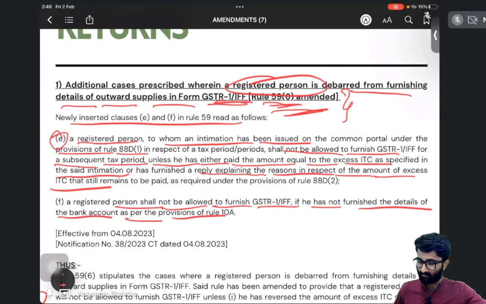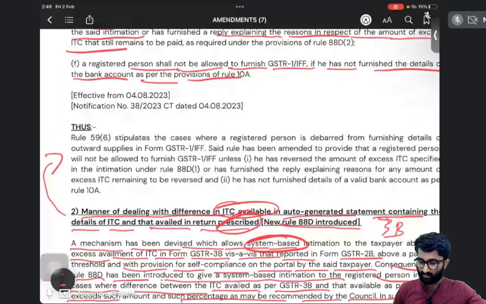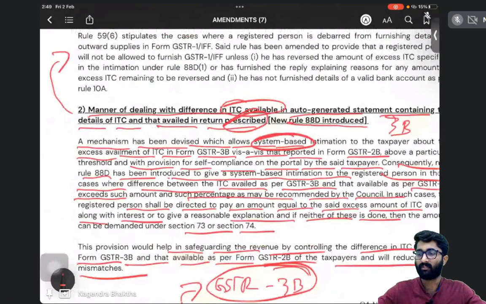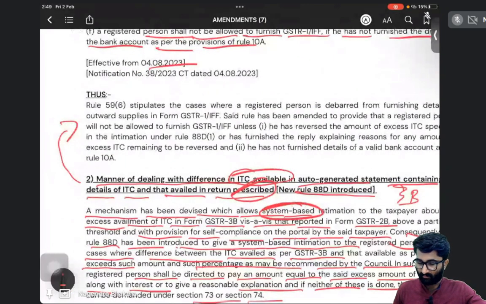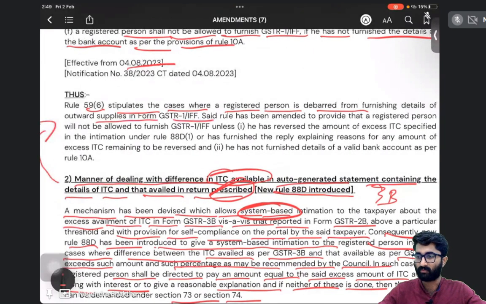This notification amendment was given on so and so date, and the notification number is so and so. And the crux is that rule 59(6) stipulates the cases where a registered person is debarred from furnishing the details of outward supplies in form GSTR 1 or IFF. There you cannot give the details.